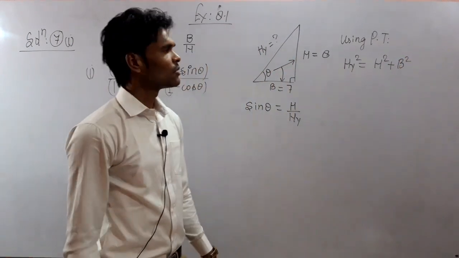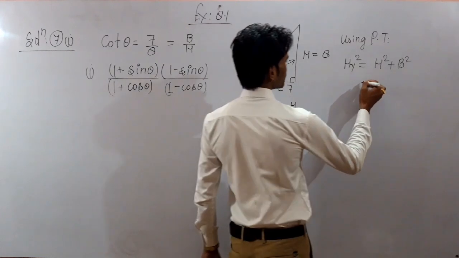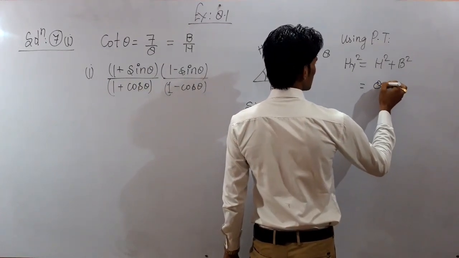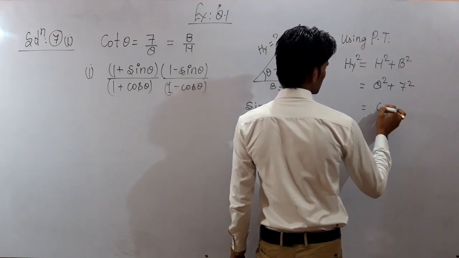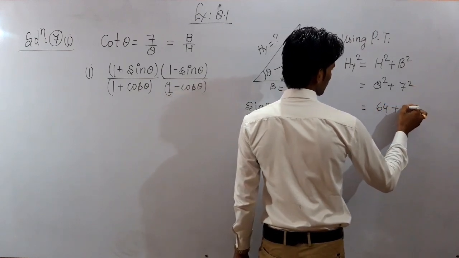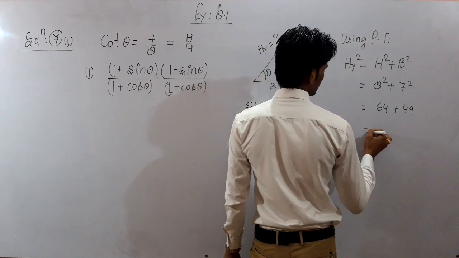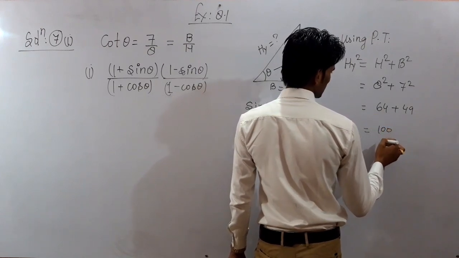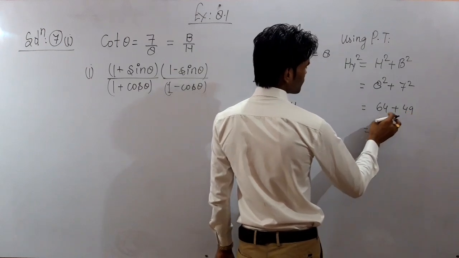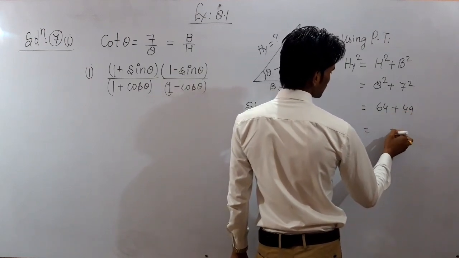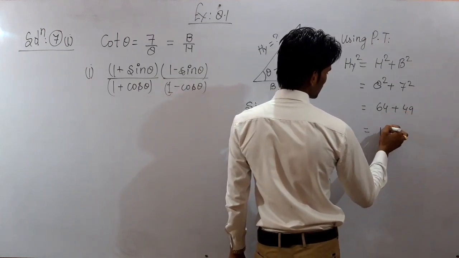Is that clear? Substituting the values, you may write 8 square plus 7 square is equal to 64 plus 49, and it will give you 113.